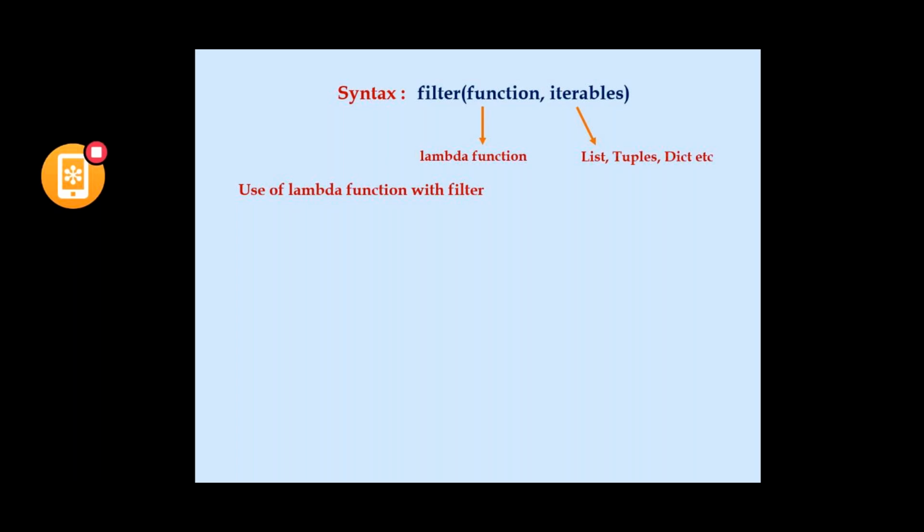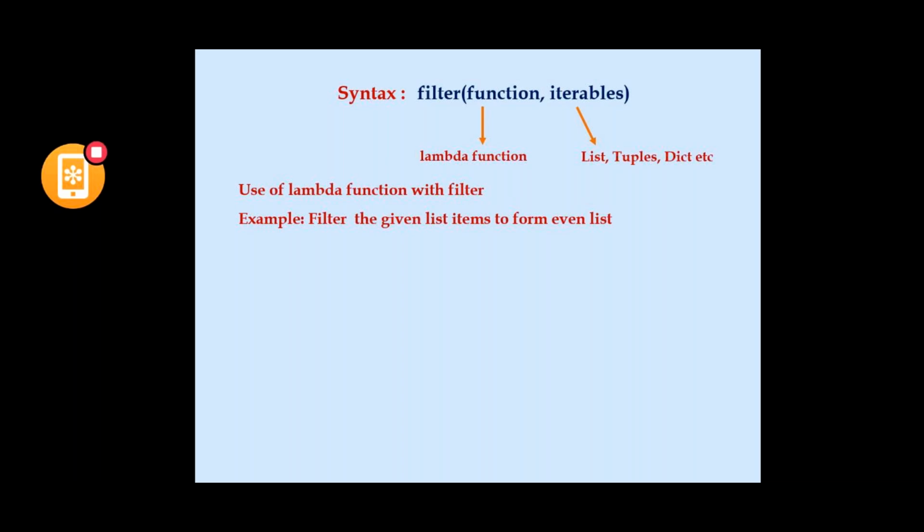Filter the given list items to form an even list. Now I would like to pass a list of items and filter the given list